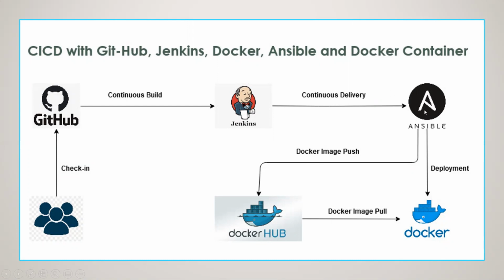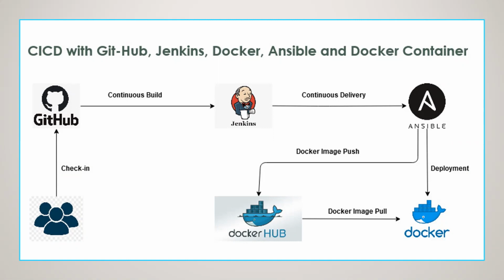And the second playbook will deploy those things to the Docker engine and run the Docker container on the new Docker machine. On that instance, the Docker image will be pulled from Docker Hub, and all of that is written in the second playbook for Ansible. So two separate playbooks for Ansible are used here. I will show you all those playbooks in detail, and I will provide a detailed description of that also.